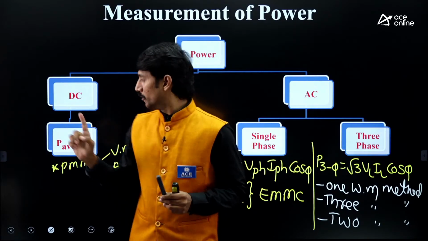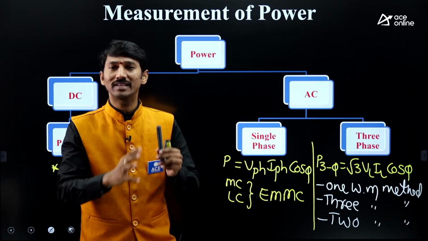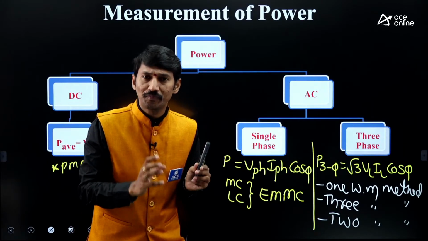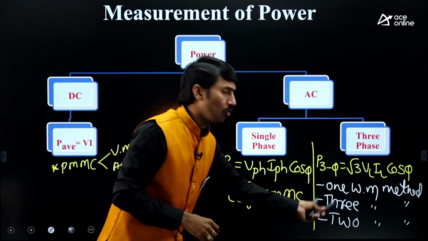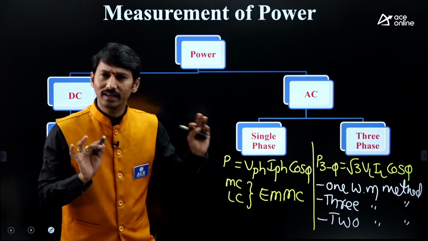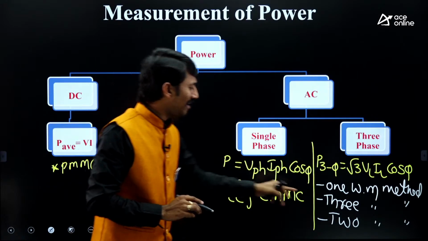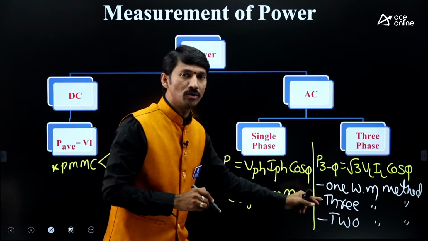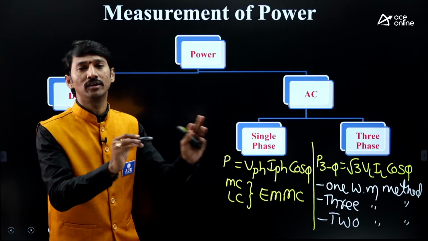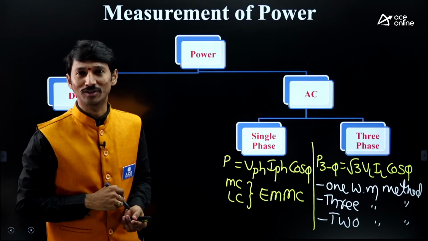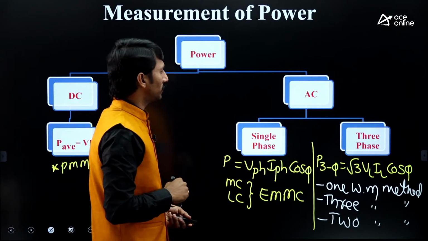But as I already told you, this entire measurement of power chapter is the biggest one. In this 1 hour of session, I would like to cover only one part, that is the 2 wattmeter method. Of course, each and everything is important, but among all this, a very popular method is the 2 wattmeter method. That's why I am going to take the basic idea of the 2 wattmeter method concept, and then we are going to solve the numerical questions. Let us start the 2 wattmeter method.